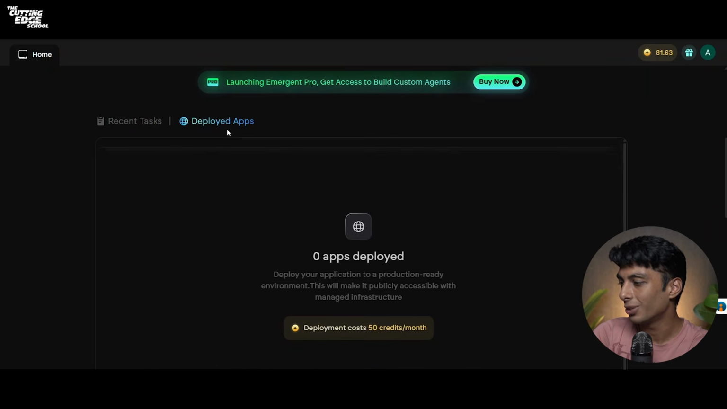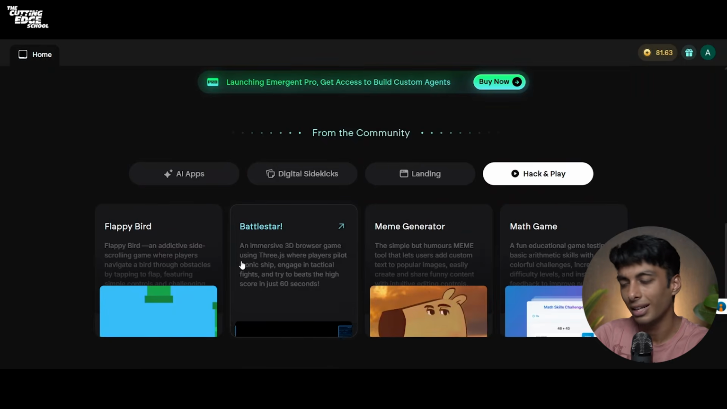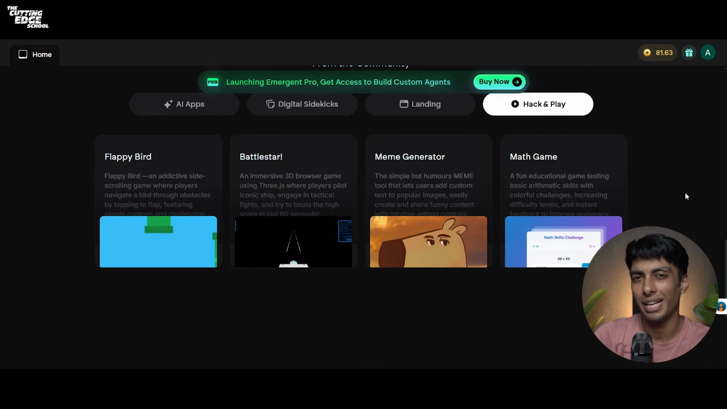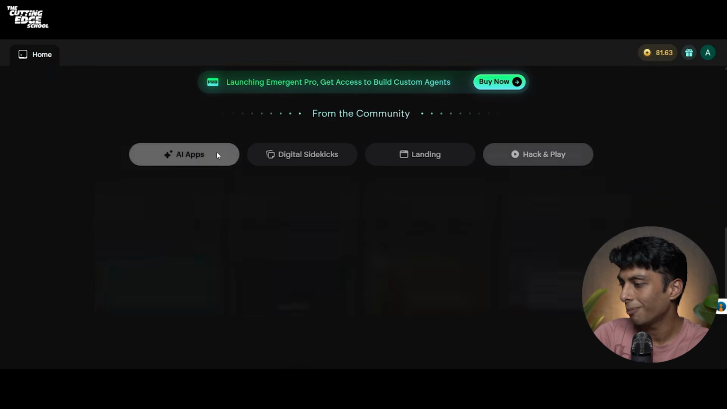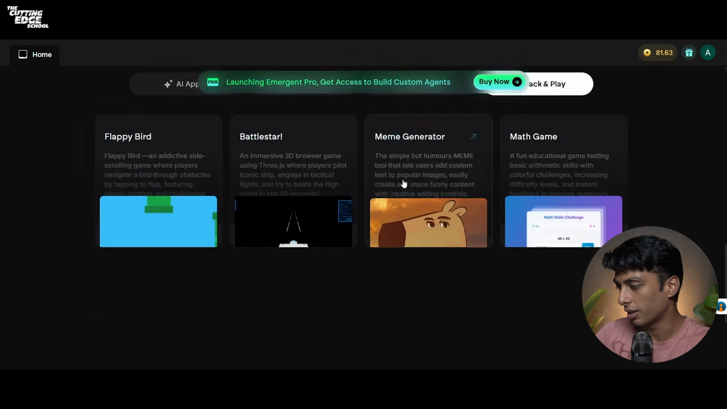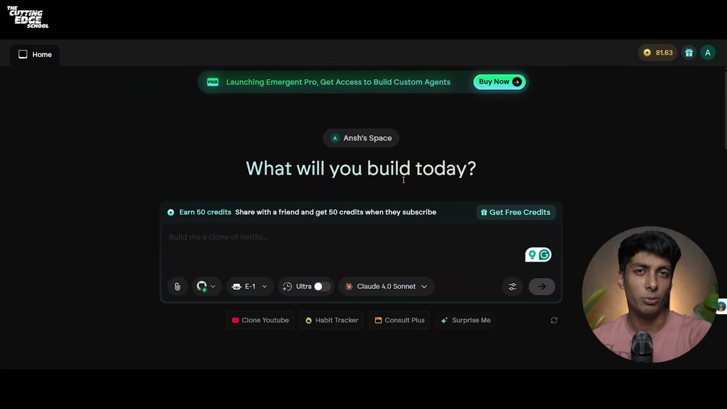On the right side of this, you can see your deployed apps. Once you have configured your application, it's always better to deploy it so that the world can actually use it. And it takes only 50 credits per month to make your idea live and available to the world. Let's scroll a little bit, and here you can see all the amazing websites, applications, etc. built by people as well as the Emergent team. You have AI apps, you have digital sidekicks, you have landing pages, you have hack and play, etc. Now, let me tell you what we are going to build as our first project on Emergent.